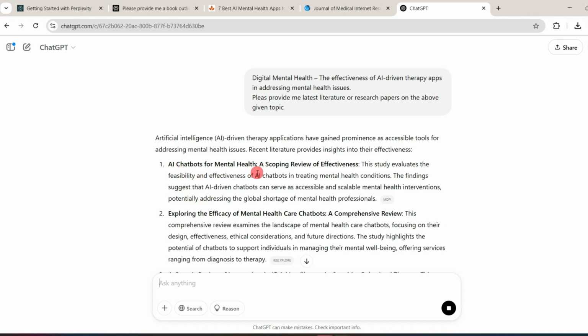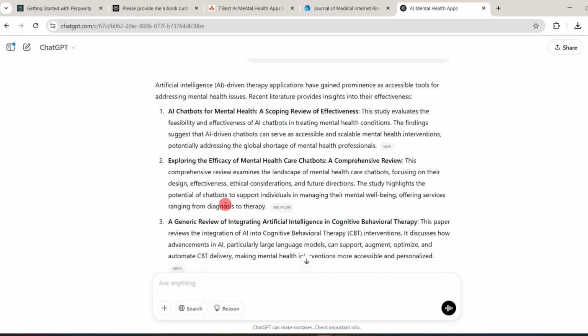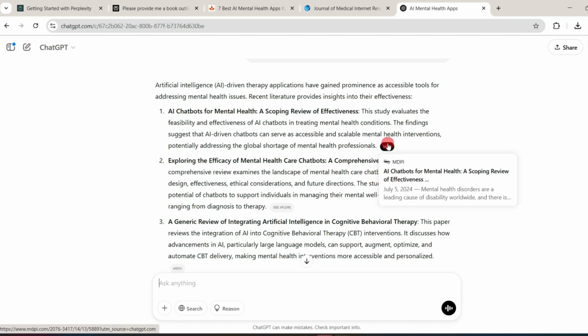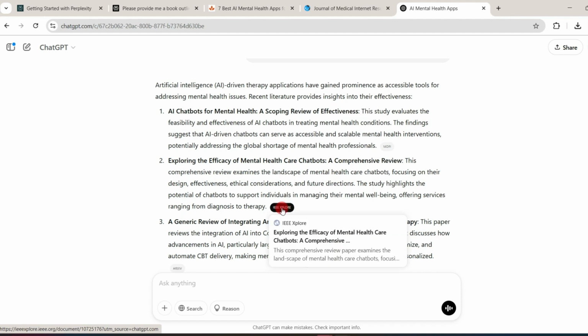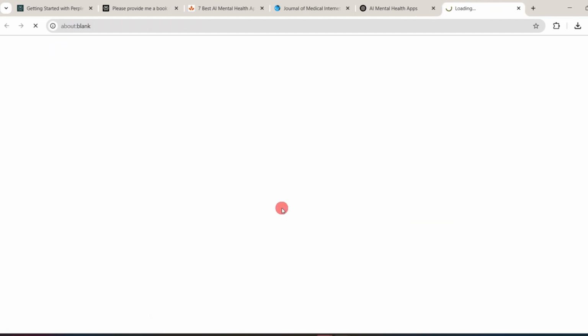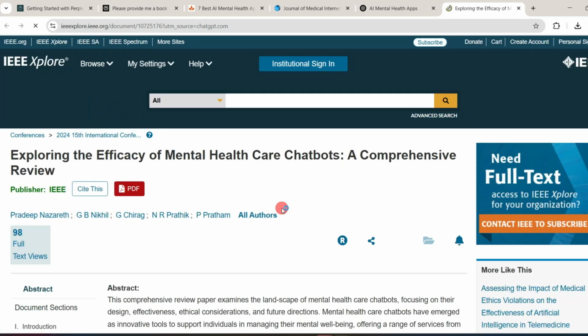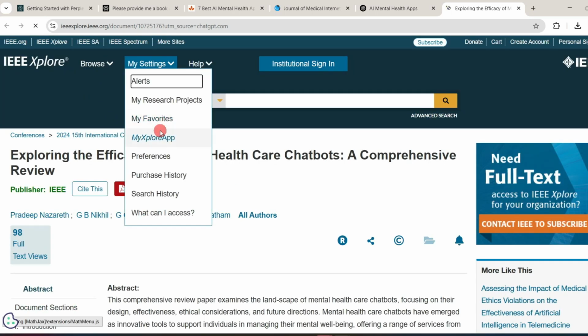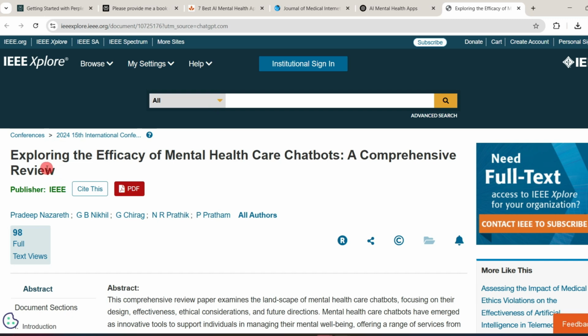AI chatbots for mental health, a scoping review of effectiveness. Exploring the efficacy of mental health care chatbots, a comprehensive review. The first link is MDPI, the second one is IEEE Xplore. Let's click over it. It has taken this information from this paper of IEEE. Exploring the efficacy of mental health care chatbots, a comprehensive review.